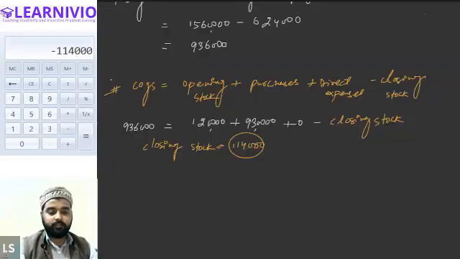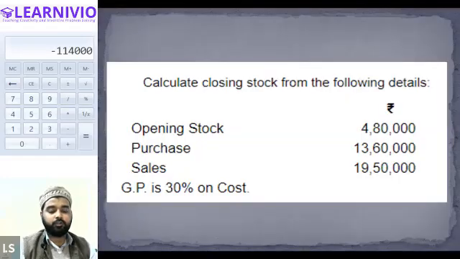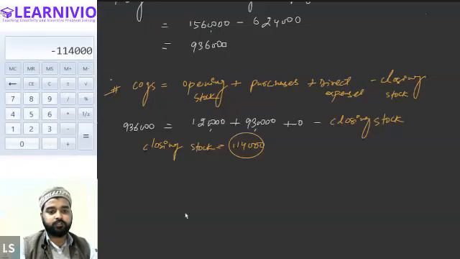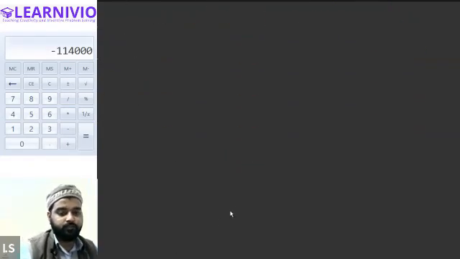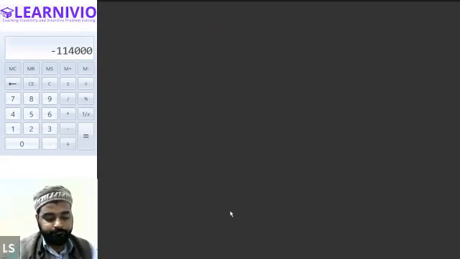So guys, in this question, we have gross profit given, that is 30% on cost. We have the information of sales, and we have the information of purchases and opening stock. Let's find out the value of the closing stock in this question. The question is the same as the previous question. So first of all, let's start with the gross profit.